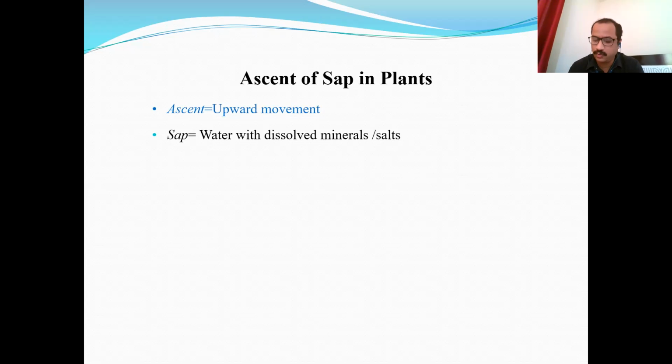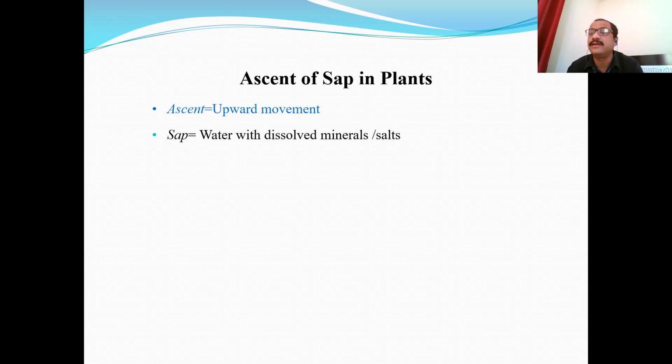In between these two processes, there is one more important physiological process inside the plant body, and that is ascent of sap, in which the water absorbed by the roots has to be transported. It is translocated in upward direction from roots to different parts of the plant body, like stem, branches, leaves, and all other parts up to the top portion of the plant body. Water or sap moves in upward direction, and this movement is called ascent of sap.